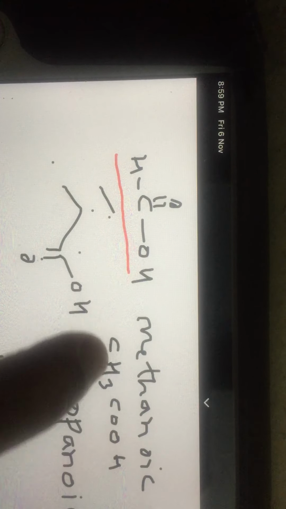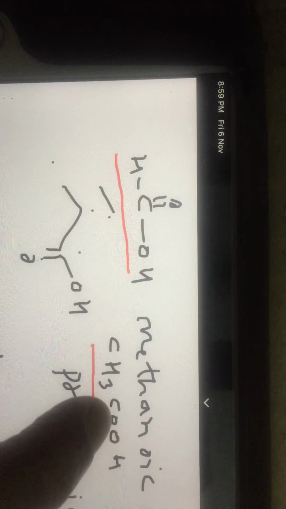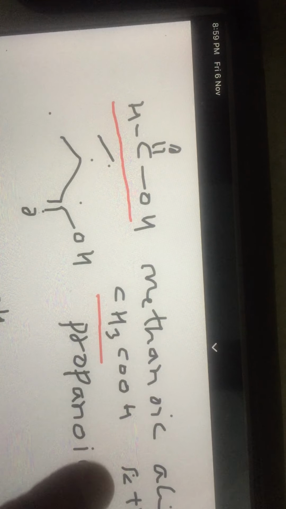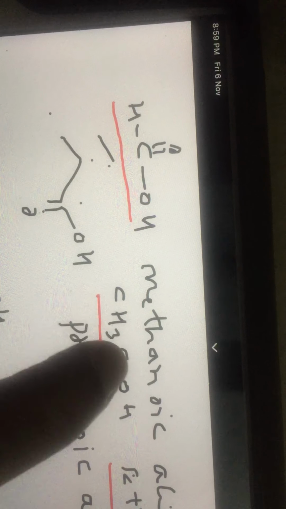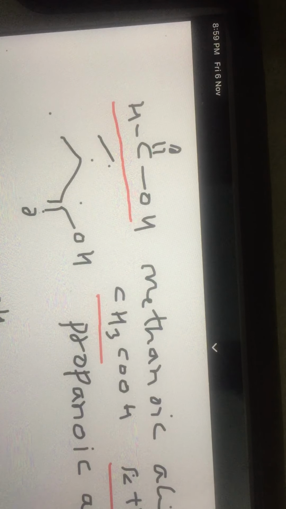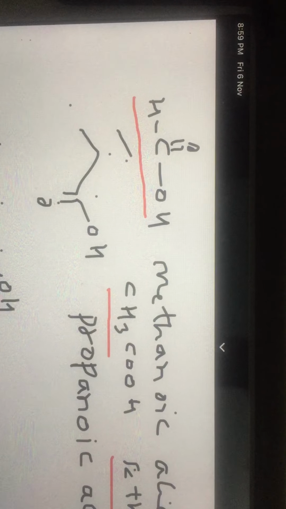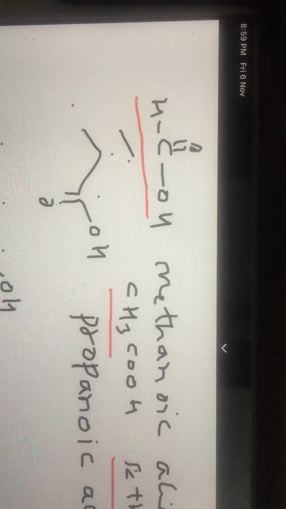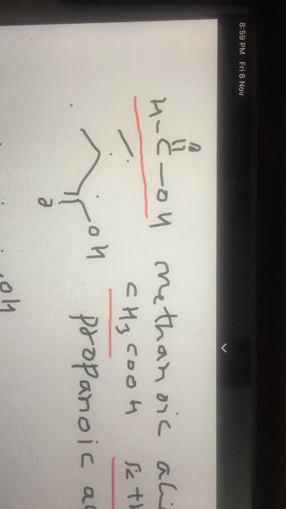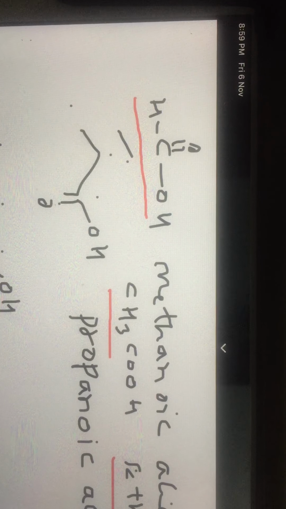Next, a carboxylic acid which has two carbons. Because it has two carbons, it is called eth. Between the carbons there is a single bond, so ethanoic acid. Ethanoic acid is commonly known as acetic acid. Diluted acetic acid is popularly known as vinegar solution, which is used by all of you to make certain food recipes.